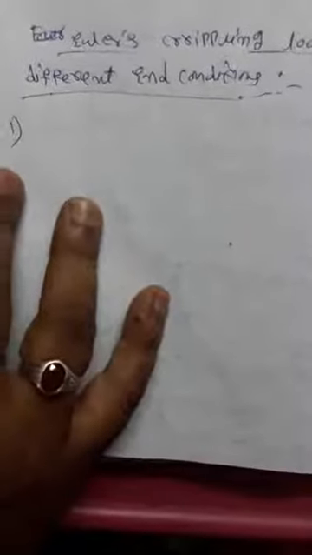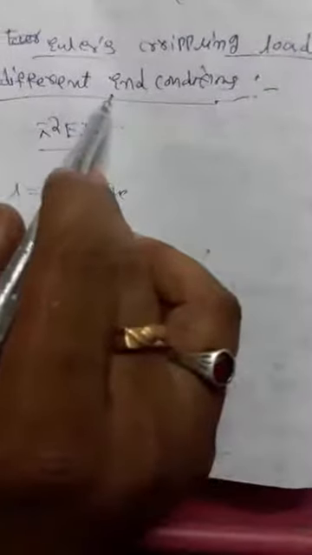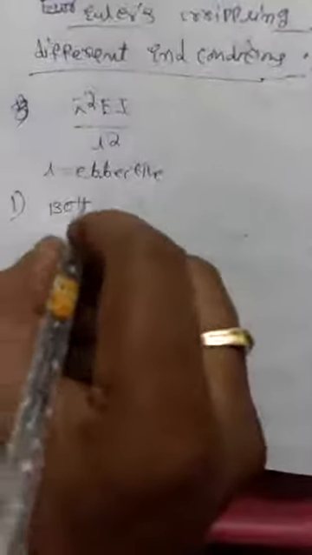This is also one of the ESET questions. What is Euler's crippling load? Euler's crippling load is nothing but pi square EI by L square. In this formula, L is the effective length, and this effective length changes under different end conditions. The first end condition is both ends hinged.